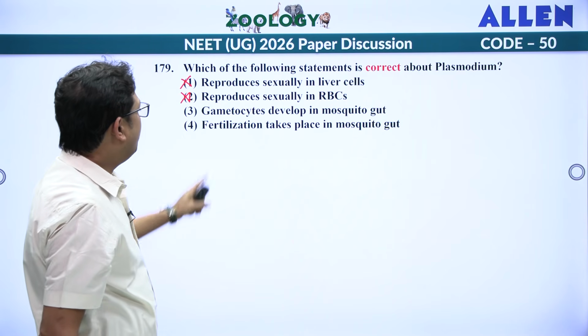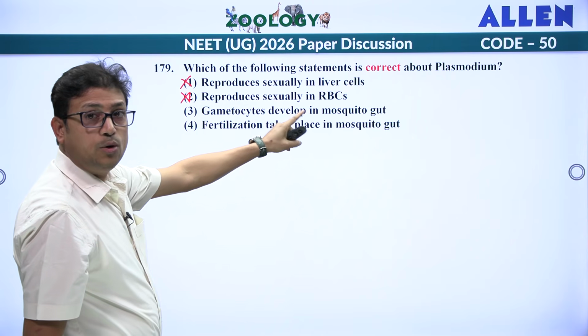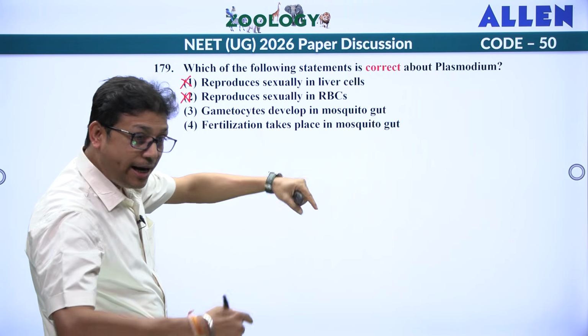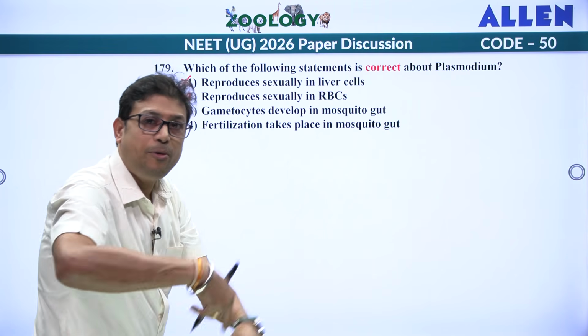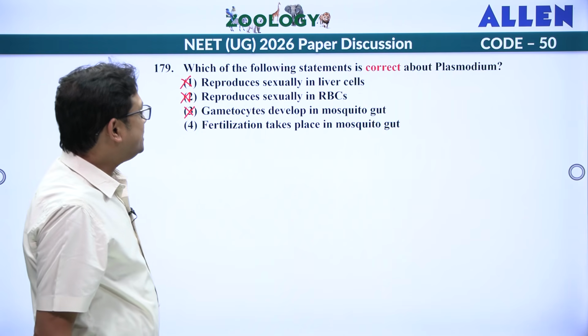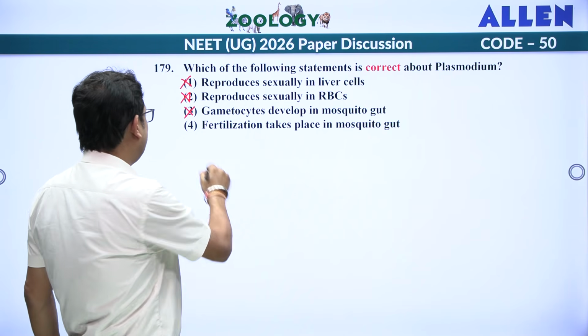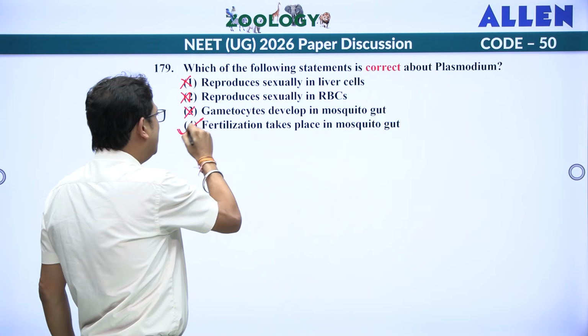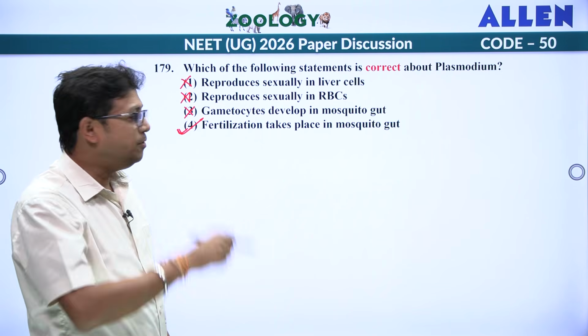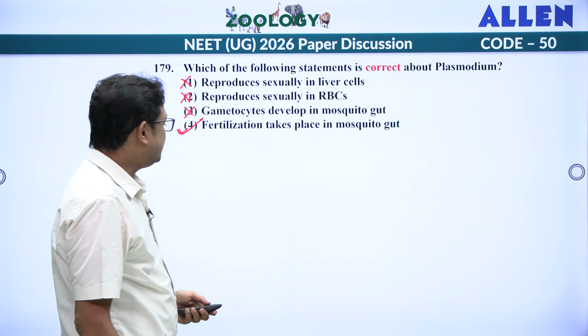No. Gametocyte develop in the mosquito gut? No, gametocytes are developed in RBC. That gametocyte will be differentiated into male and female gamete in the gut. So this is also wrong. Fertilization takes place in mosquito gut. Yes, it is a part of sexual reproduction, and once the gametocyte forms the male and female gamete in mosquito's gut, fertilization will take place there. So answer is fourth one.